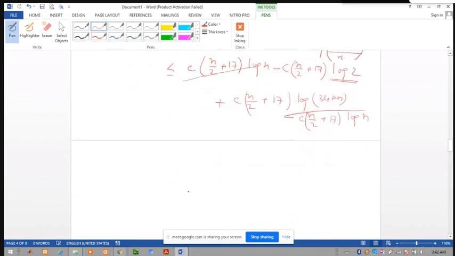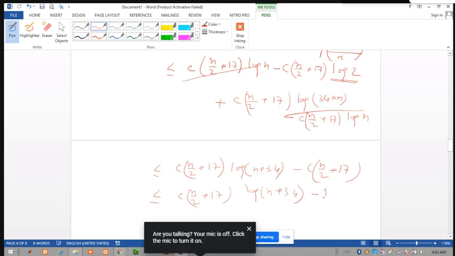So this is less than or equal to c(n/2 + 17) log n plus 34, minus c(n/2 + 17) plus n/2 + 17. Taking c(n/2 + 17) as common, this is less than or equal to c(n/2 + 17)(log n + 34 minus 1).